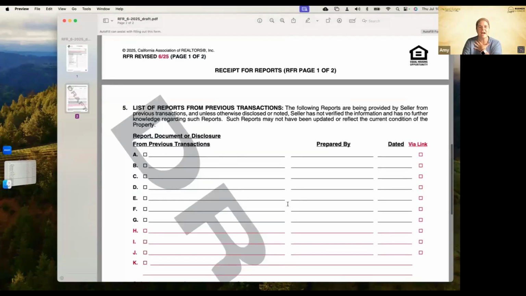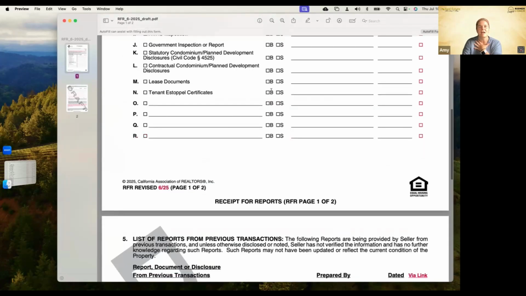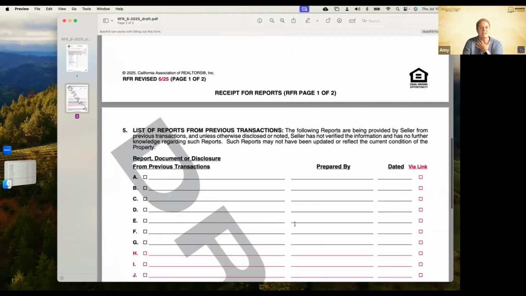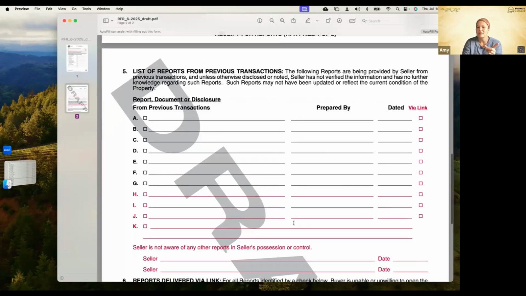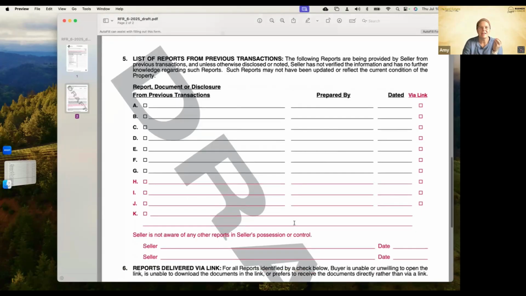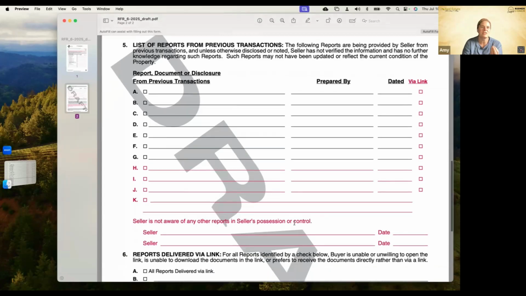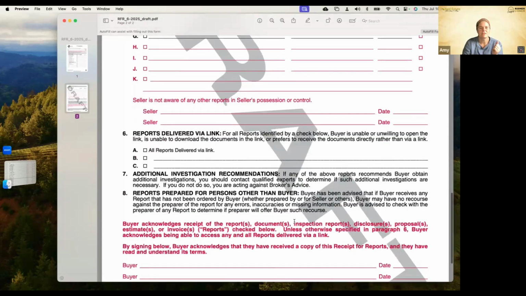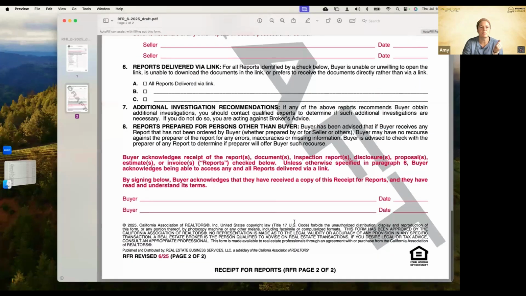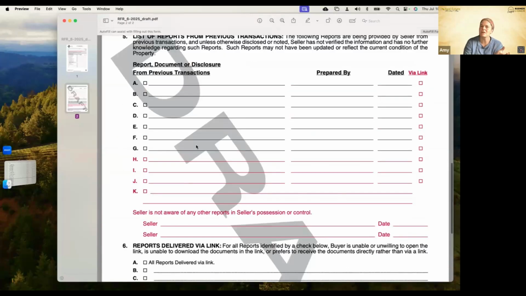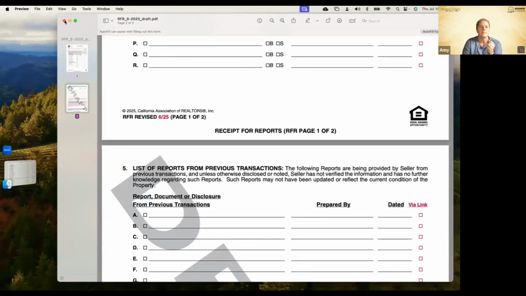I like to fill this out for my buyers. If I've got the seller and we did pre-sale inspections, I fill out the top part. If we were in contract and we fell back out and we got some reports from there, I fill them out down here. That way I know that the buyer has seen all the reports and inspections that could be considered material disclosures regarding this property. Okay, so there are the changes to the receipt for reports form. Again, not a new form. A lot of people don't use it though.